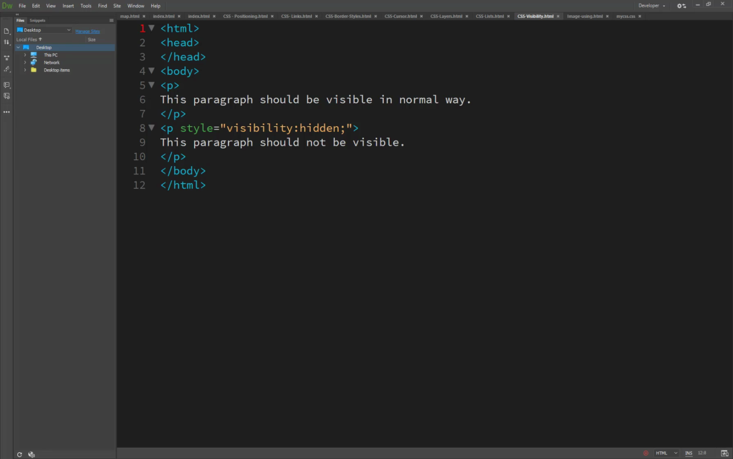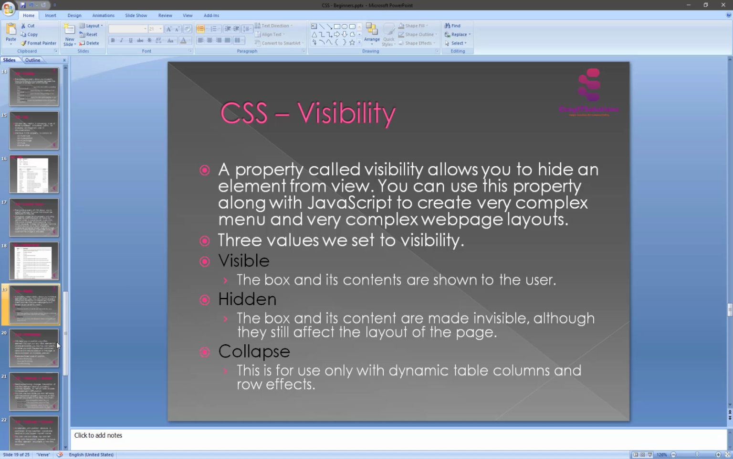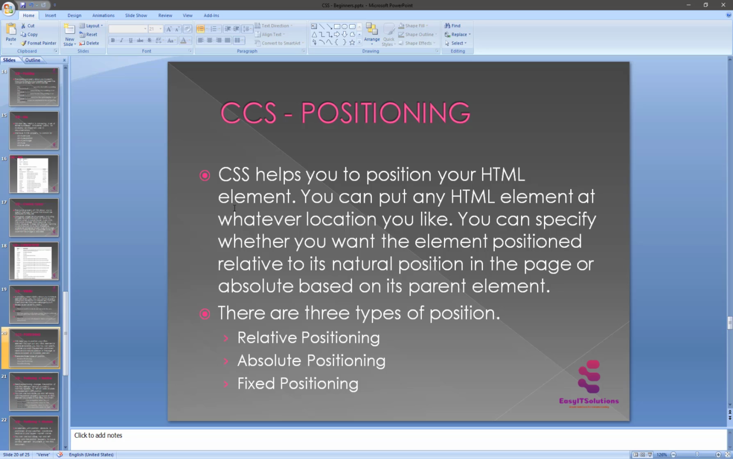The other thing is positioning. So what is positioning? CSS helps you to position your HTML elements. You can put any HTML element at whatever location you like.